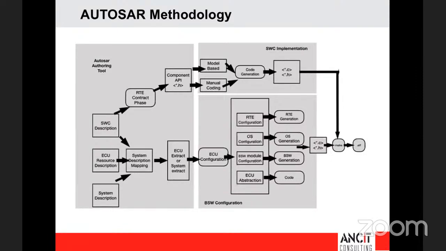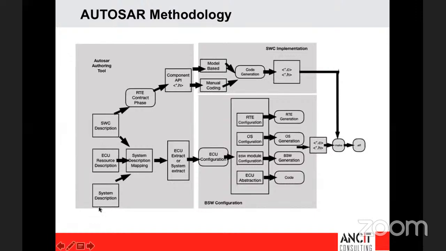Then you can do the logical implementation using tools like Simulink, or you could do C coding and generate the .c and .h files. So this will help you generate the whole storyboard for the application software component, and you can have the .c and .h files ready for use, right?